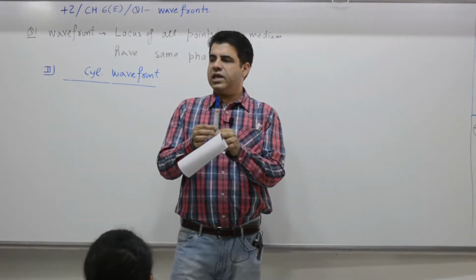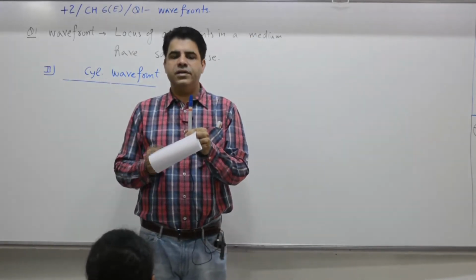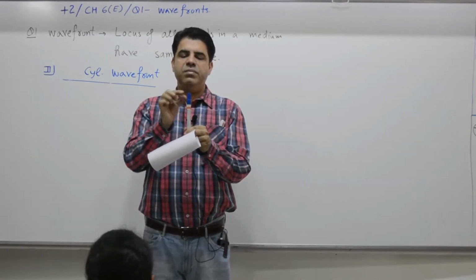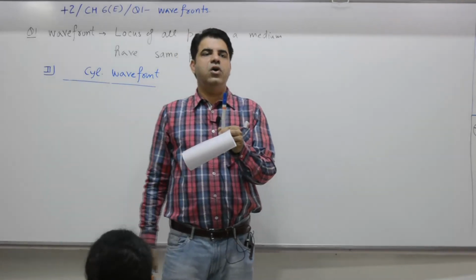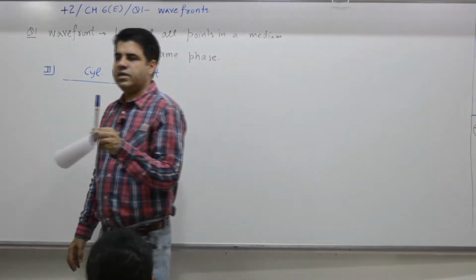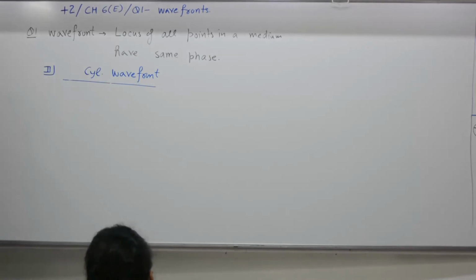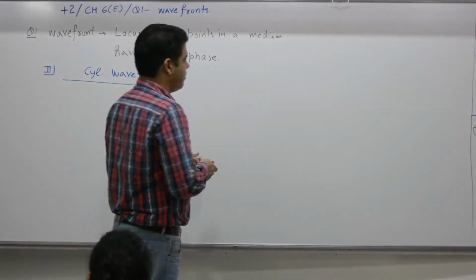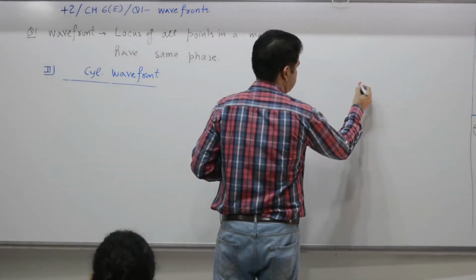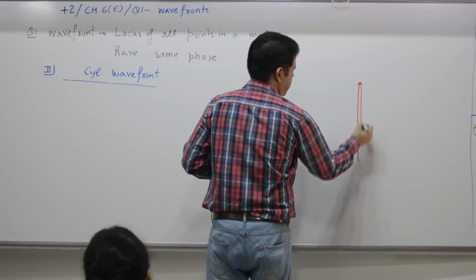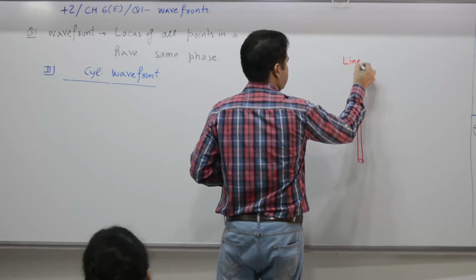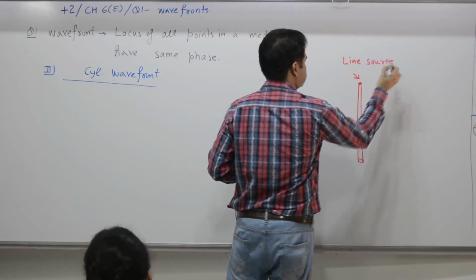So this is the line source, a tube light. 1 meter, 1 meter, 1 meter. 1 meter perpendicular distance in all directions gives you what type of wavefront? Cylindrical wavefront. That means you have a line source.